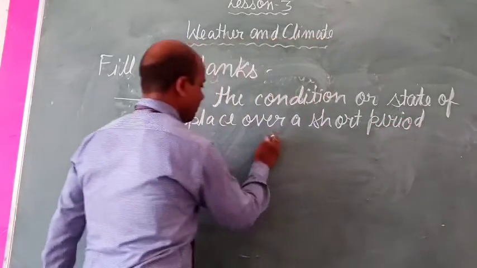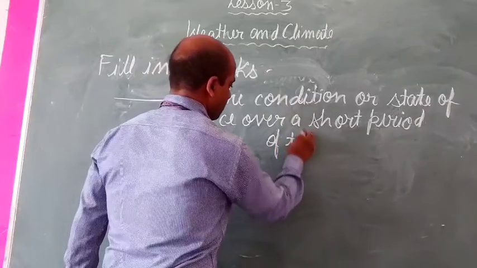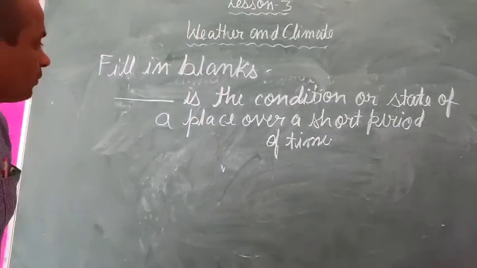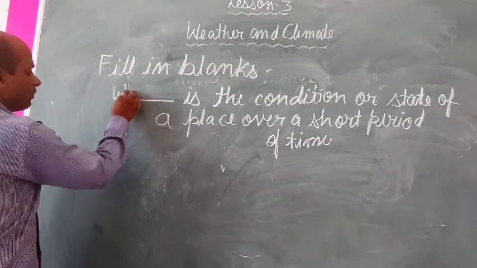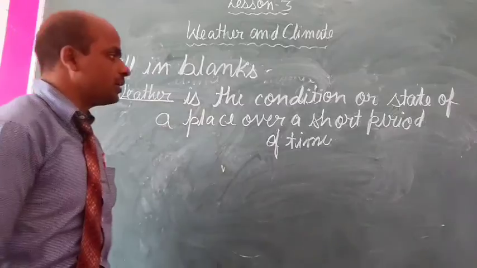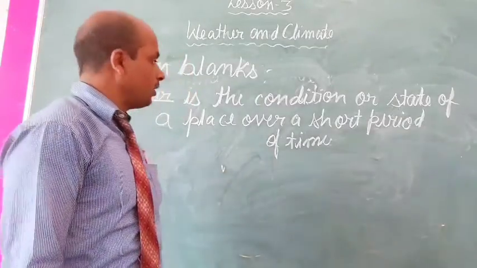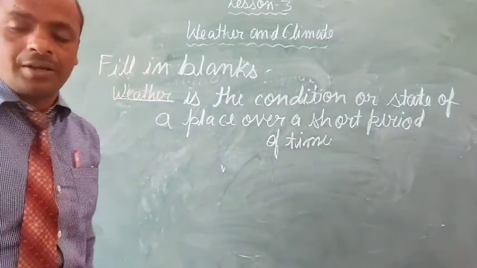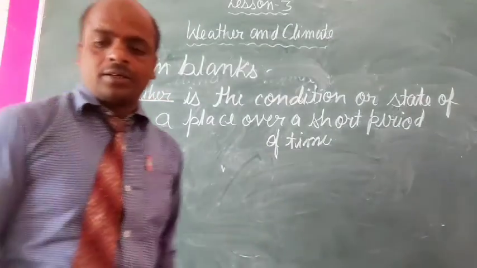The word to fill here is weather. Weather is the condition or state of a place over a short period of time. Next is